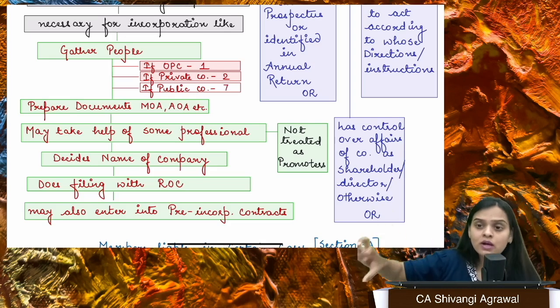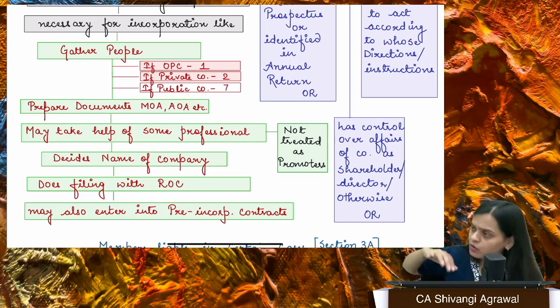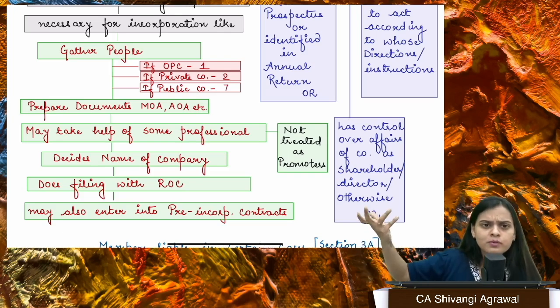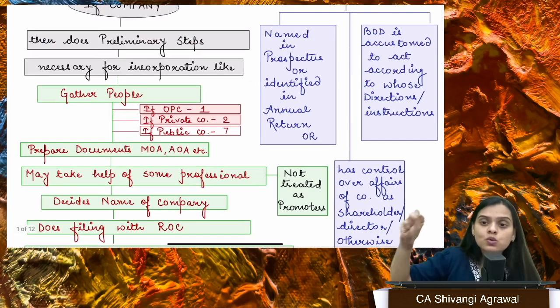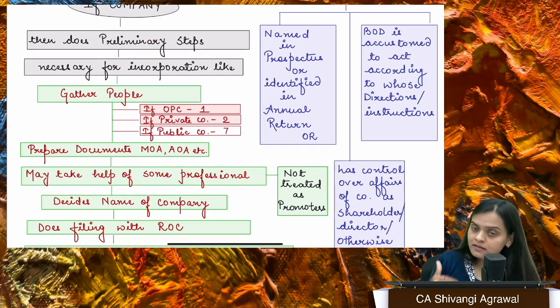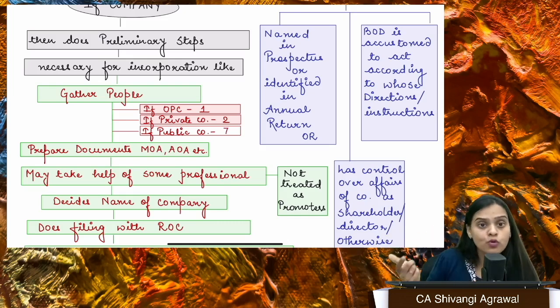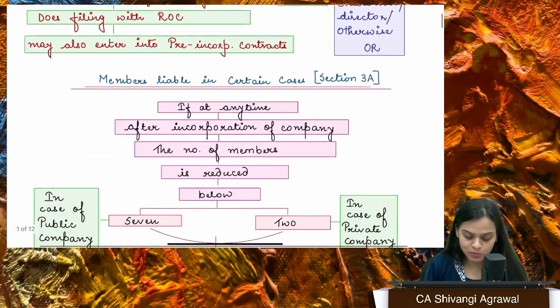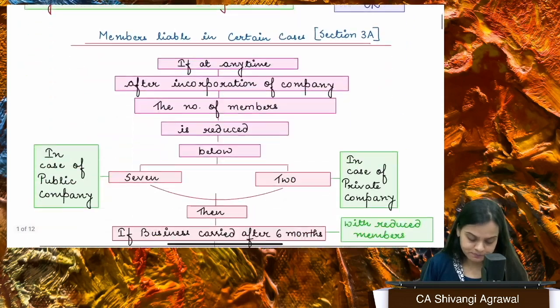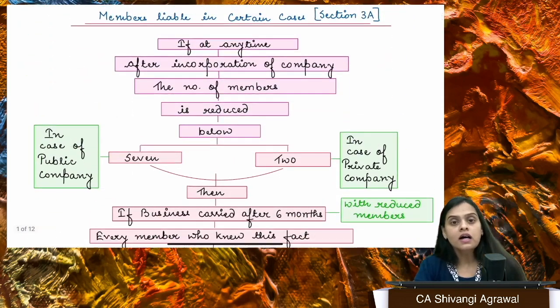Or otherwise also he might be the MD, right? Or he might have just a contract with the company that I'm going to take these decisions, right? So somehow he is controlling the affairs. Or the third situation could be that the board of directors are acting according to his directions, right? So the board of directors is accustomed to act according to his direction. So in all the 3 cases, he is going to be the promoter, right? Okay. Now,